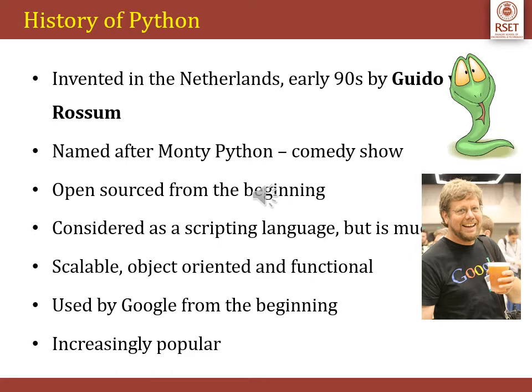Now, why it is called Python is that at the time Guido van Rossum began implementing this language, he was also reading the published scripts from Monty Python's Flying Circus. So what is Monty Python's Flying Circus? It's a BBC comedy series from the 70s. Rossum wanted a name for his language that was short, unique and slightly mysterious. He was a fan of this particular show, and he thought Python would be the perfect name for the new language.